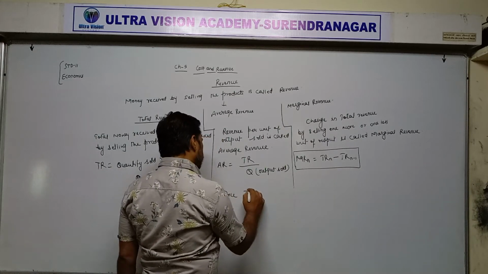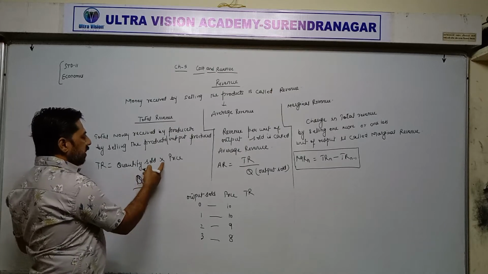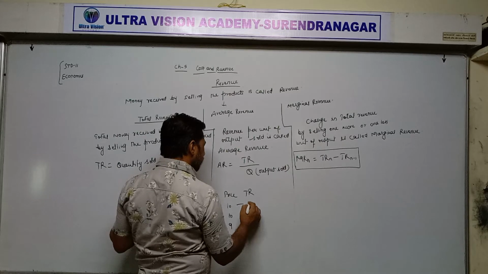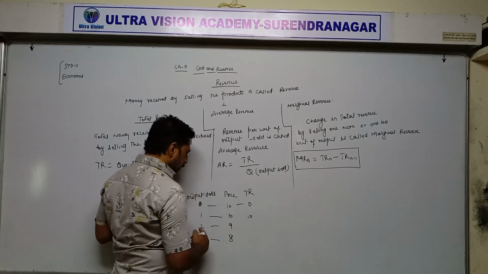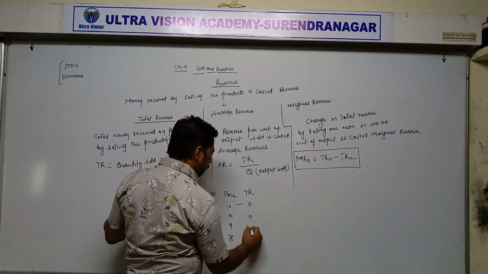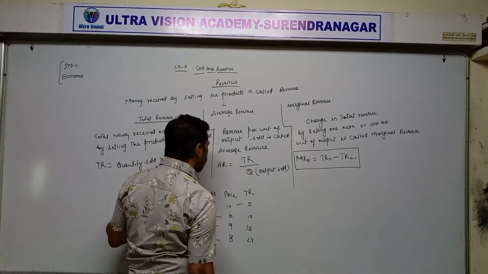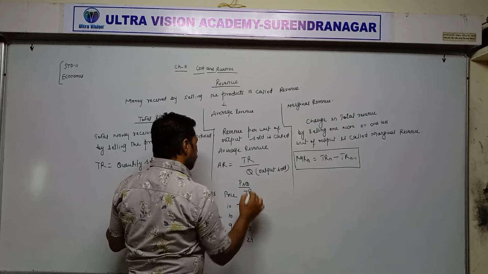Now total revenue. Formula for total revenue is quantity sold into price. Here we are selling 0 output, so total revenue means 0. 1 into 10, it becomes 10. 2 into 9, it becomes 18. And 3 into 8, it becomes 24. Total revenue is price into Q.